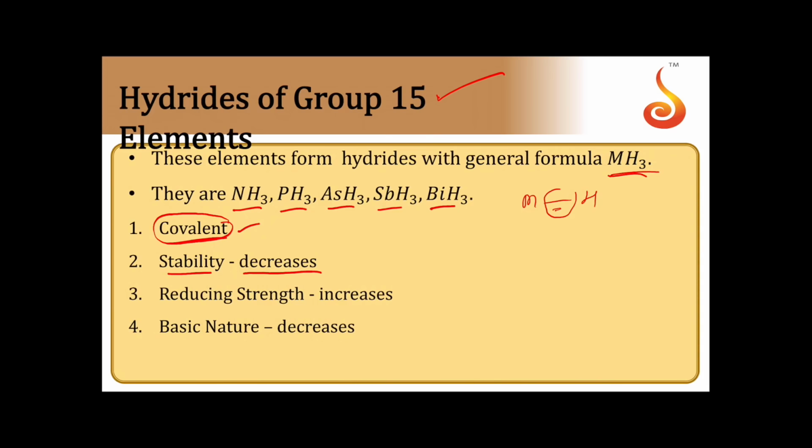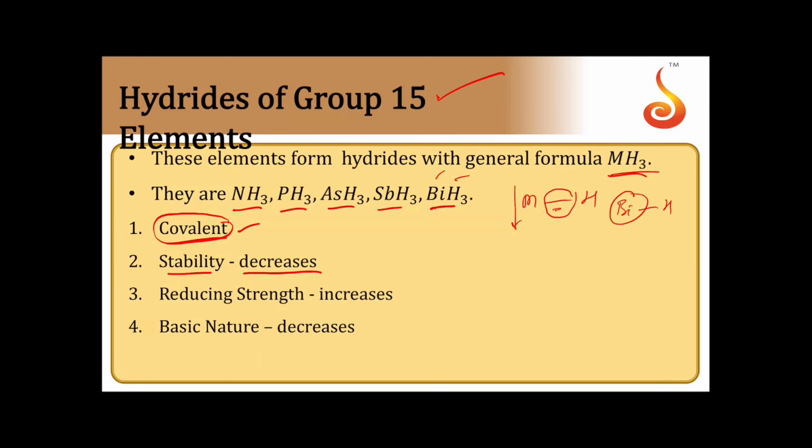This bond strength depends upon the extent of overlapping of the orbitals. Again, the overlapping depends upon the size of the atoms. The size of the atoms down the group is increasing. When you have a larger sized atom, overlapping will not be much. In the case of bismuth and hydrogen, we cannot see much overlapping. Bi and hydrogen have very little overlapping.